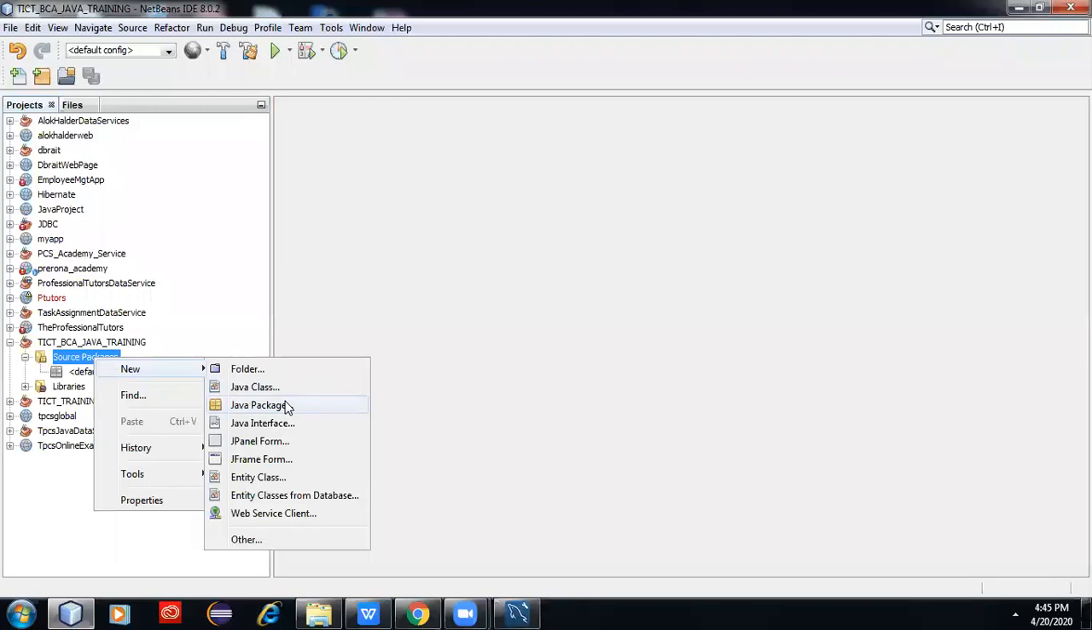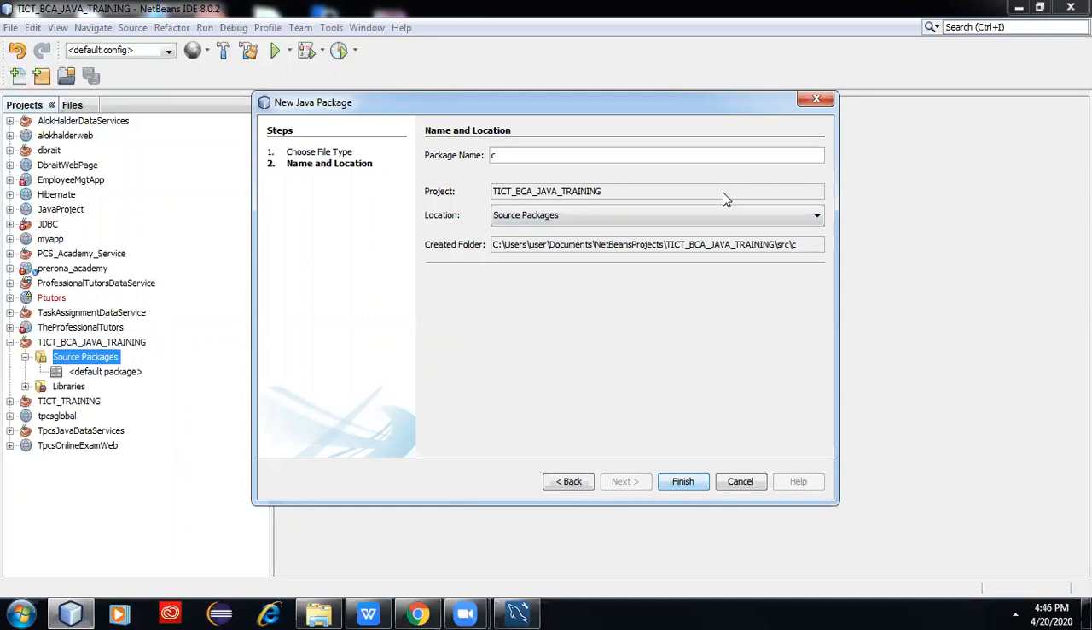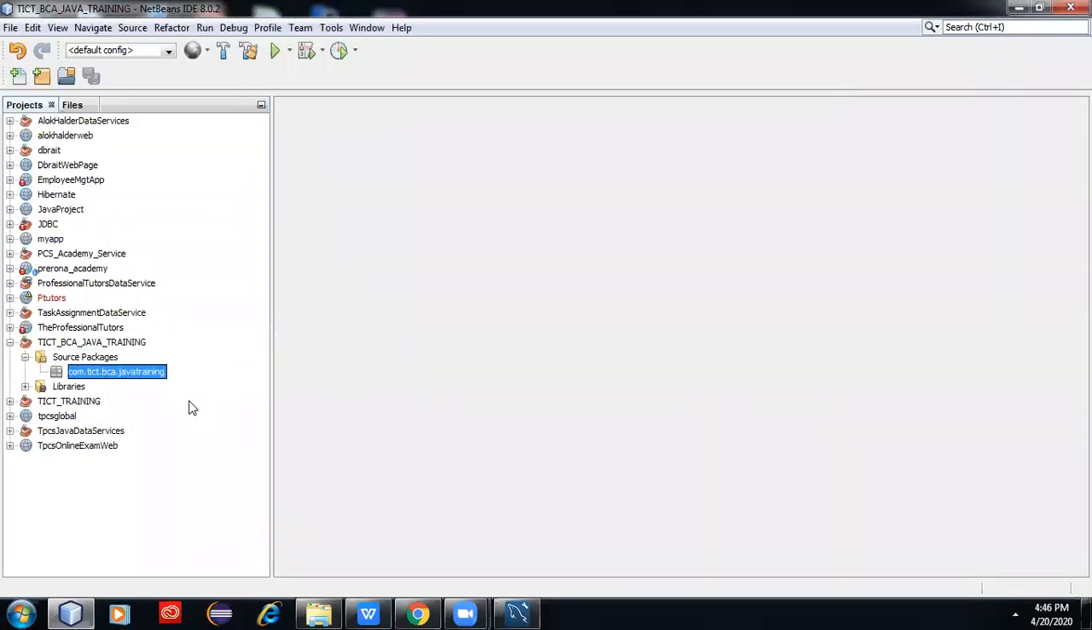So you first create a package. Always you will write the program inside a Java package. The package name is a convention, the reverse of the company name. So here we are writing com.PICT.BCA.javatraining. So first we create the package.